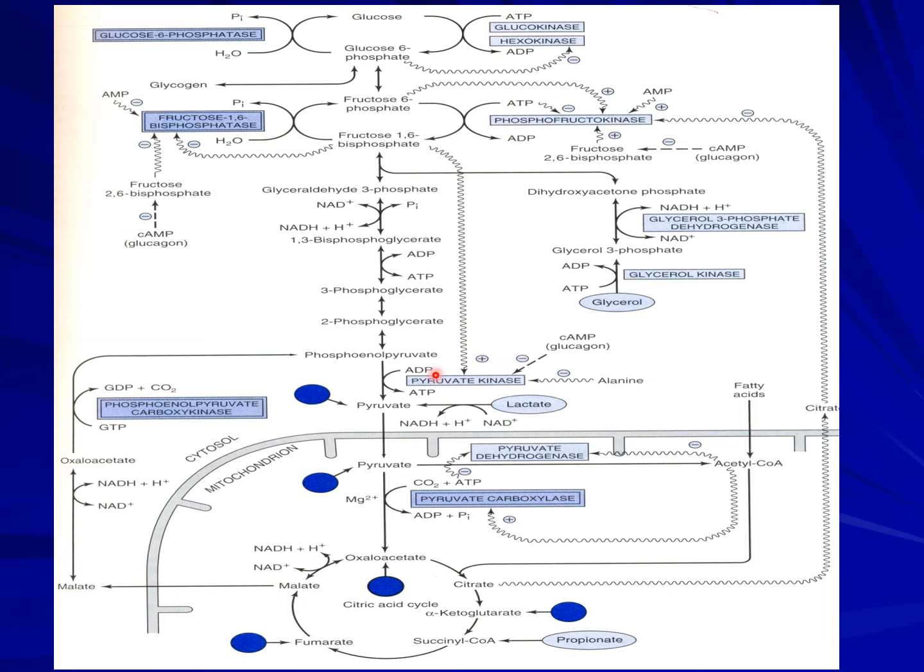Therefore, if there is ample food in the body, what do you think will be formed? There will be more citrate, there will be more fructose 6-phosphate, because glucose is being converted to pyruvate to form energy.